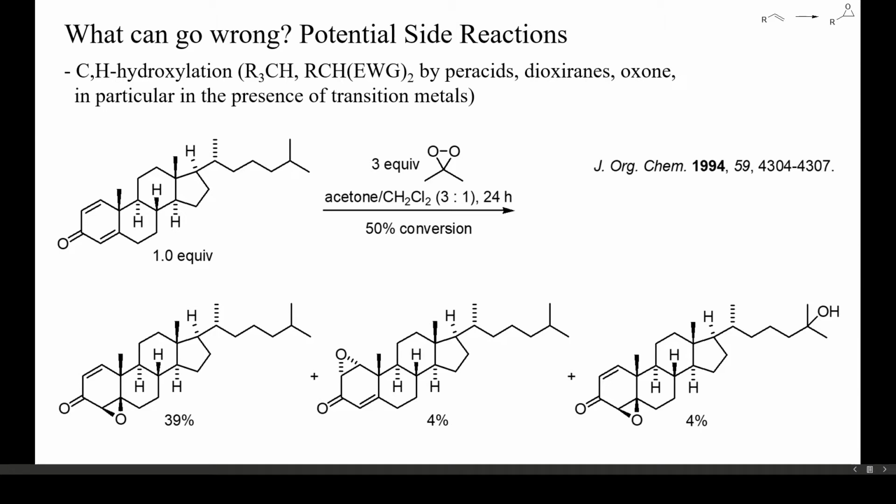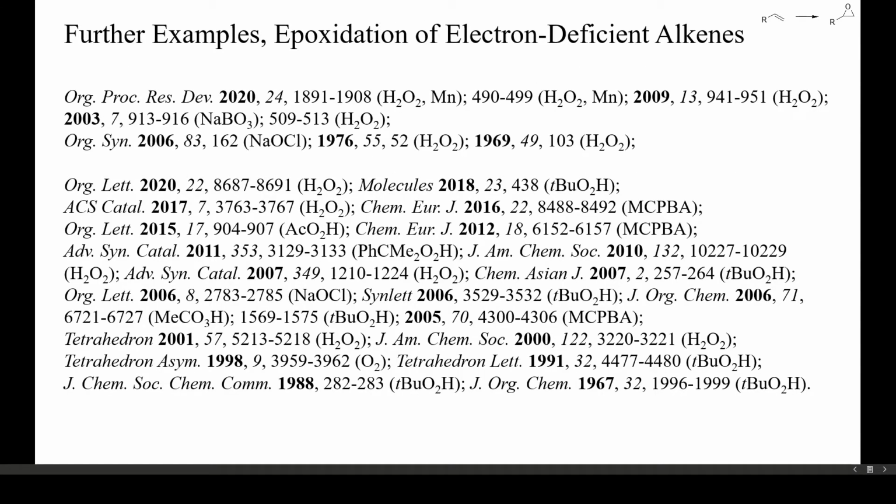Dioxiranes and peroxy acids tend to hydroxylate tertiary CH groups. In this example, treatment of a dienone with 3 equivalents of dimethyldioxirane gave 4% of a tertiary alcohol as byproduct. Here are some more examples, but many more have been reported. You can also find these references in the description of this video.